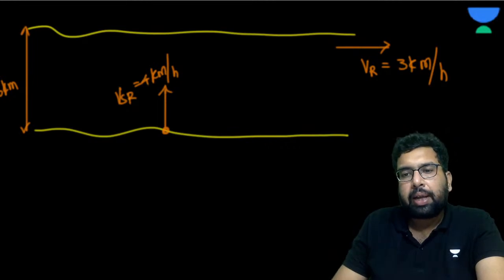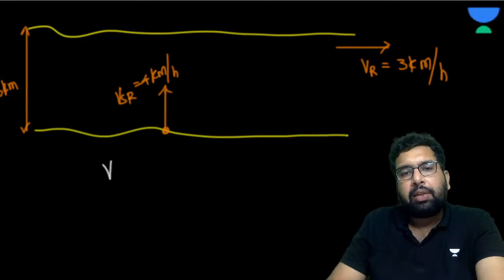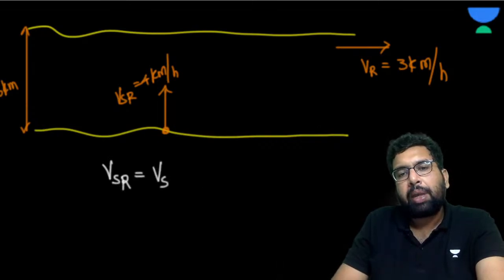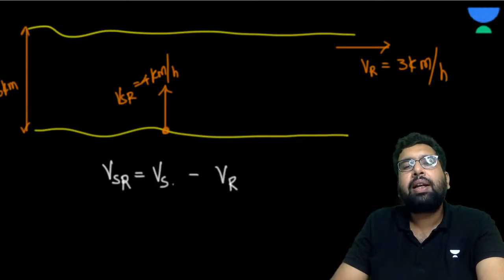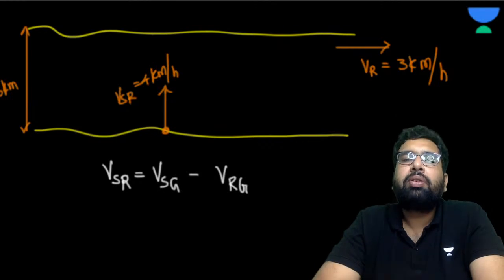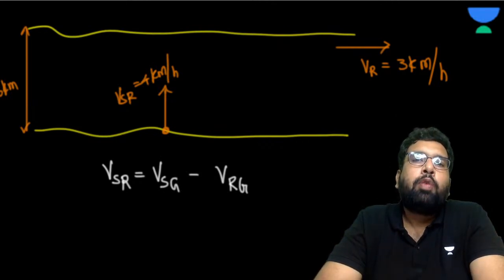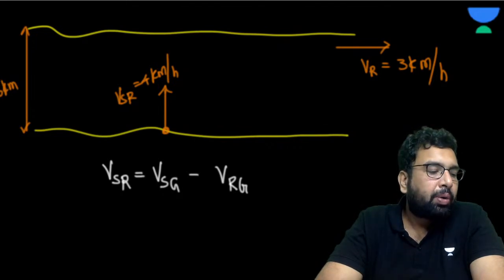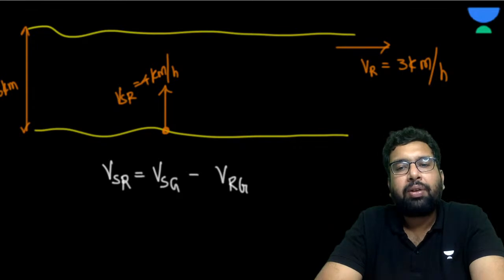Now let's try to understand it. When I say velocity of swimmer with respect to river, it is velocity of swimmer minus velocity of river, and when we write like this, basically it is with respect to the ground. Similarly, we have seen the rain man problem. Velocity of rain with respect to man is velocity of rain with respect to ground minus velocity of man with respect to ground.